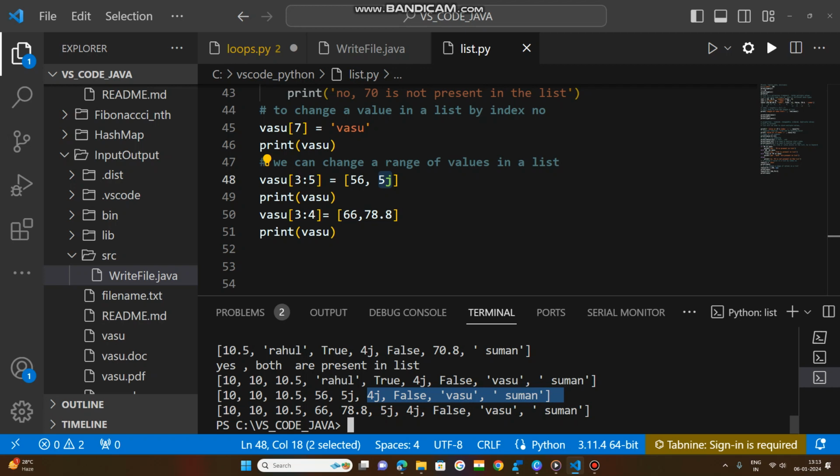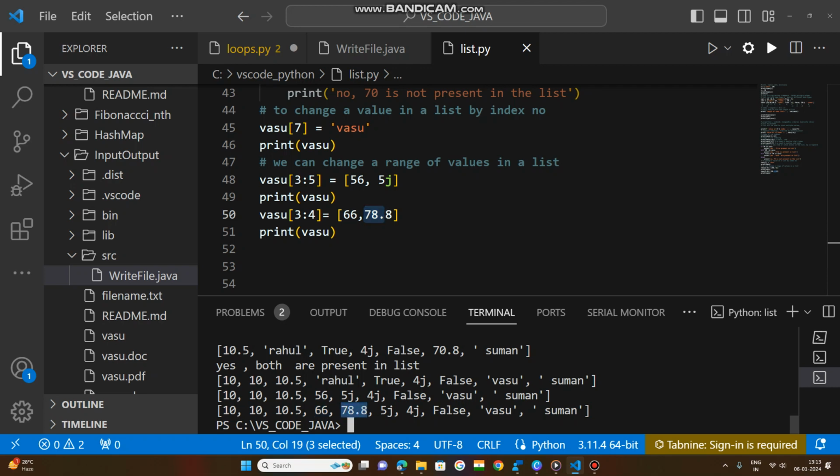But if it is 3 to 4, at the third index 66 will be taken and 78.8 will be kept.